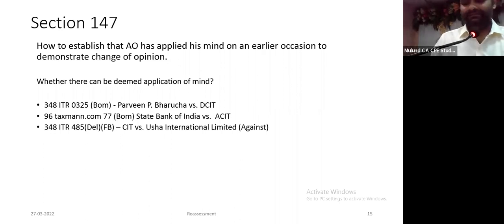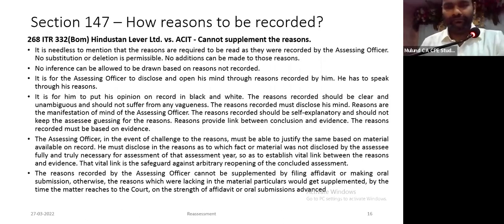Audit objection, a deemed application of mind check. You will get all the citations in my presentation. Even for audit objection, there is a citation which you will get. The famous Bombay High Court judgment, Hindustan Lever, deals with how to record reasons. Of course, it is now no longer applicable.